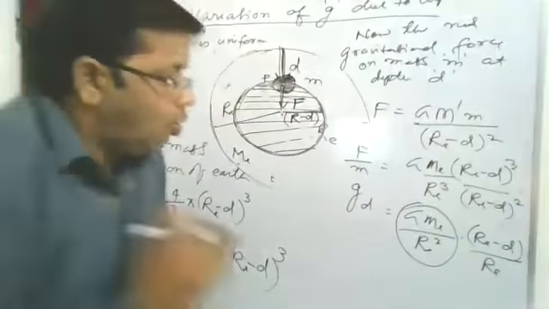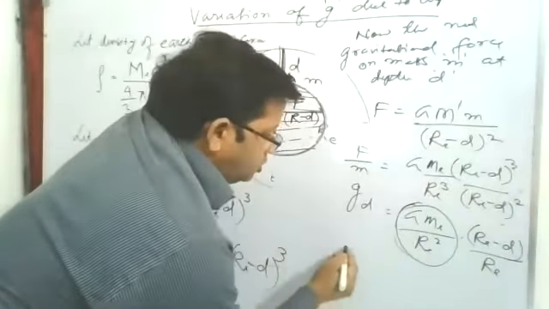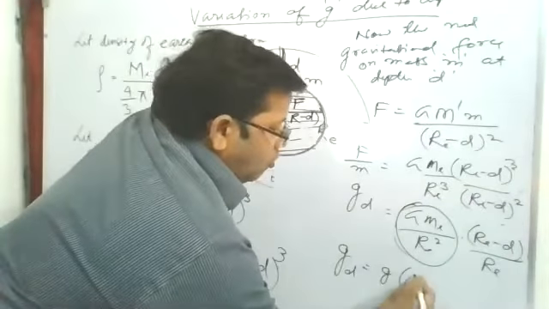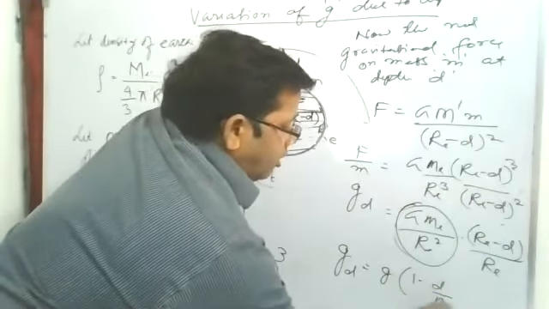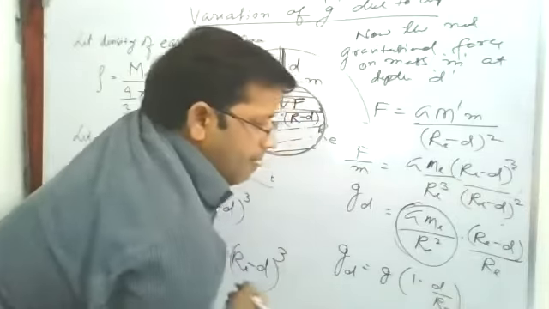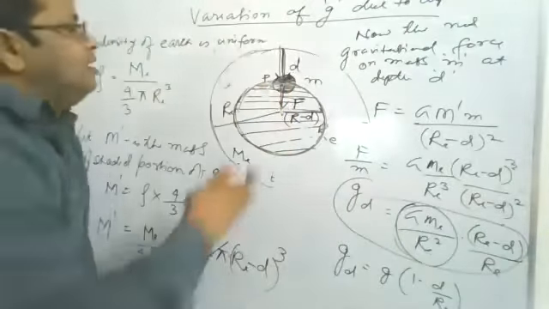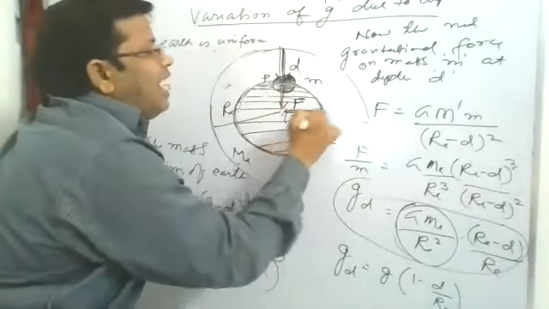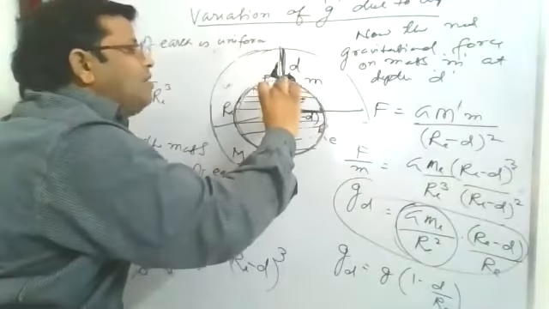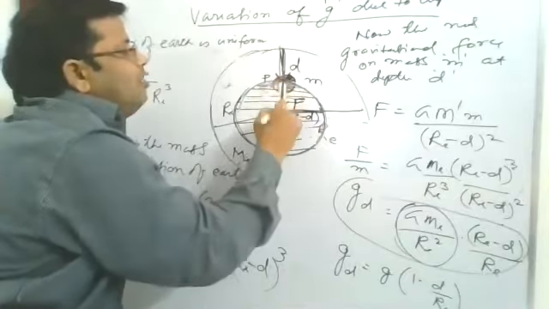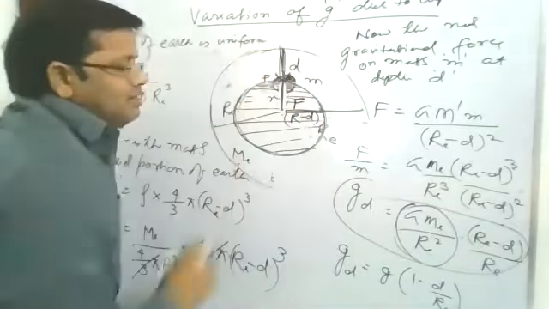This is remaining. Now, this is known as small g, g on the surface of earth, g on the surface of earth into 1 minus d upon Re, radius of earth. But if we consider this one, what is Re minus d? This total distance is Re and this is d. Re minus d is the distance from the center of this body. We can assume that as x.